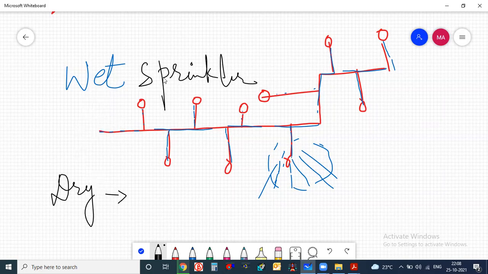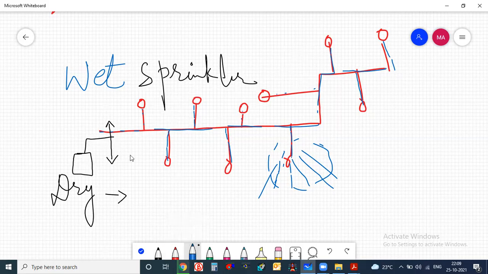So what happens in the dry system is that they cut off the water supply at one point, and here they keep one air compressor. Why an air compressor? Because of this air compressor, the air will be filled in the line. Instead of water, air will be filled. Now, obviously, air will not freeze in the colder areas, because air is neither solid nor liquid. Air is just air. So they will be keeping the air compressor, which will be maintaining some pressure.